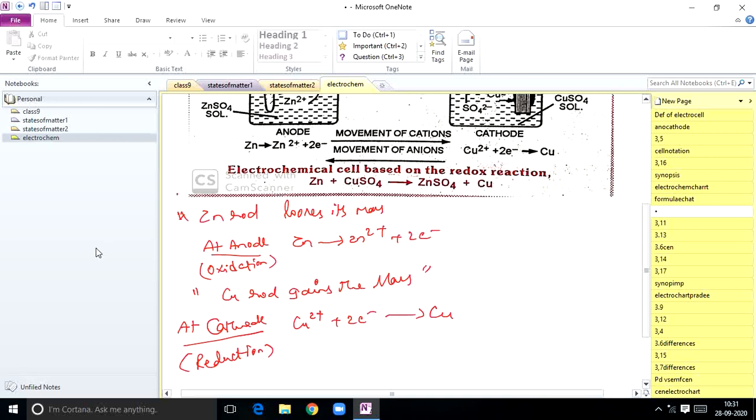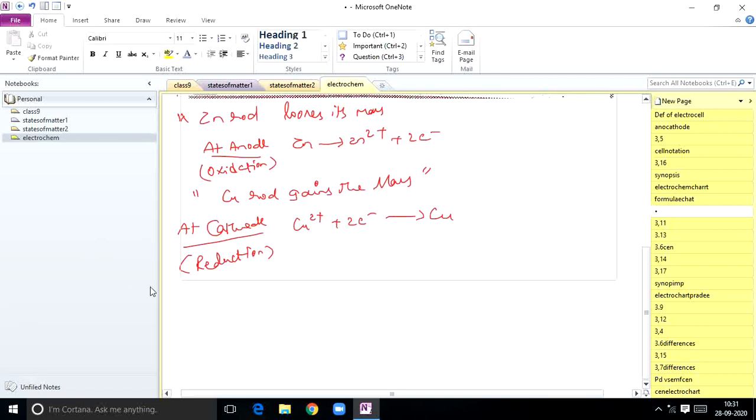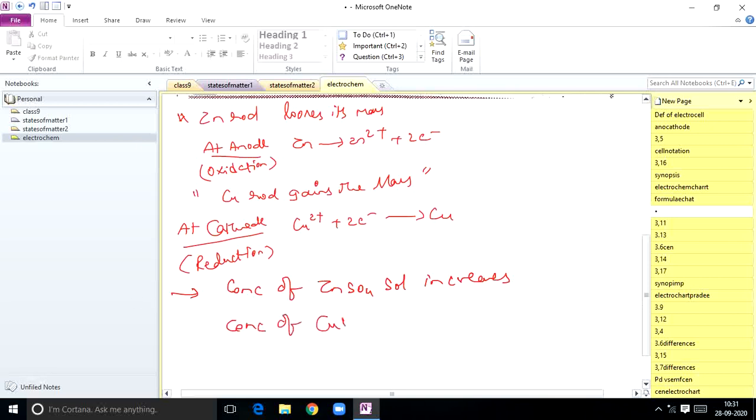What other observations can you make during the working of the electrochemical cell? Here the concentration of zinc sulfate solution increases, while the concentration of copper sulfate solution decreases.